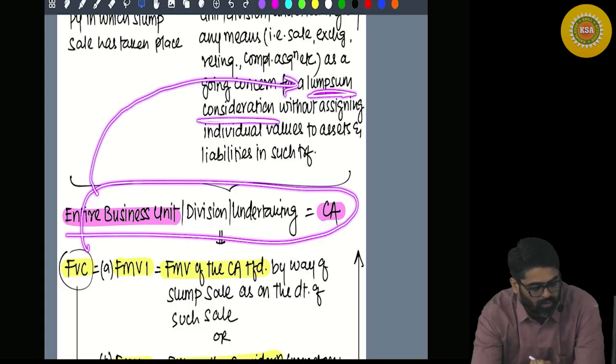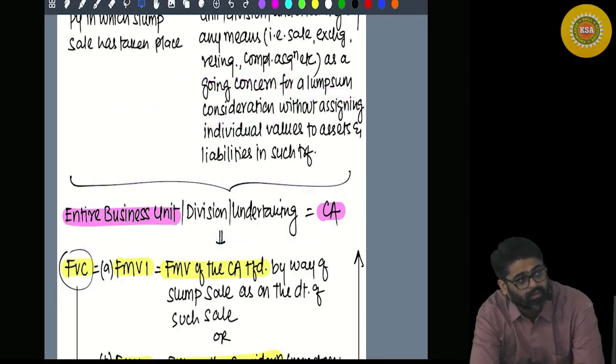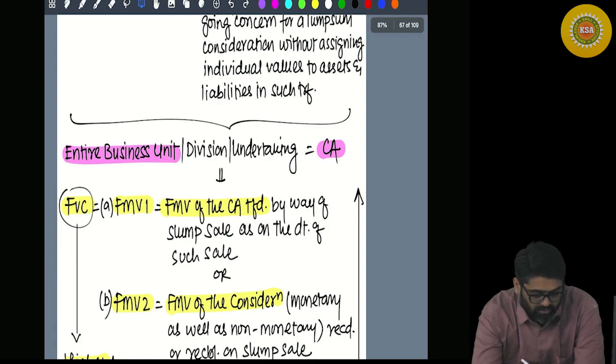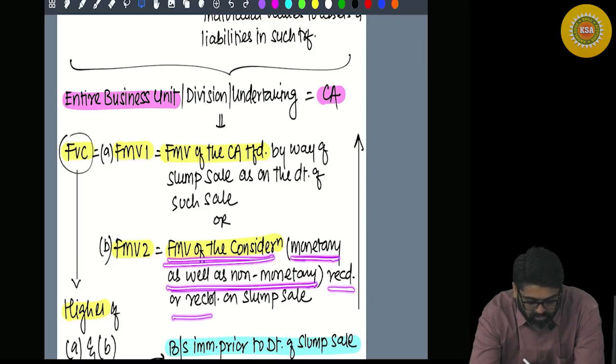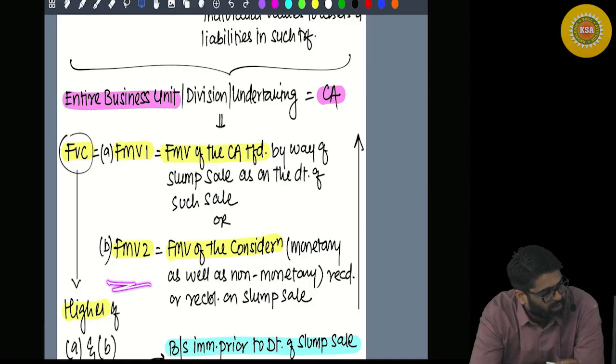Will be full value of consideration. But wait, if the lump sum consideration is taken, the fair market value of the consideration you are supposed to take, meaning the monetary as well as non-monetary consideration received or receivable on lump sum. That means the entire lump sum you are supposed to take. That is your FMV 2.